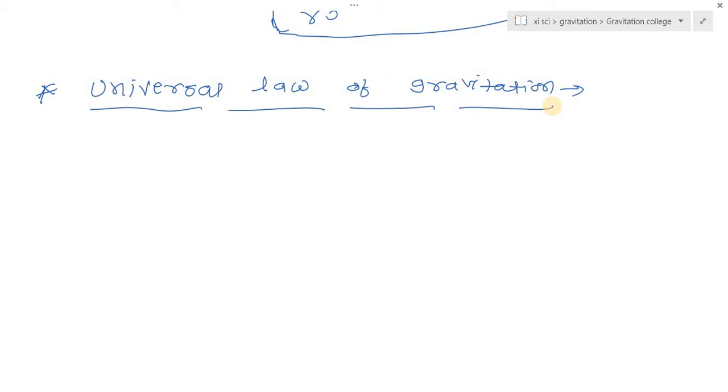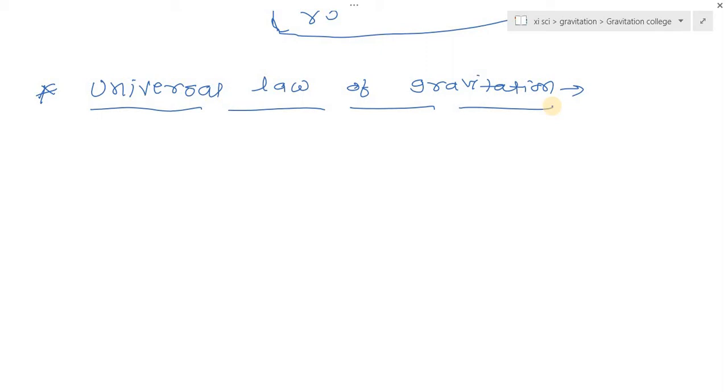Newton stated the universal law of gravitation, which led to the explanation of terrestrial gravitation. Terrestrial means related to the earth. This universal law also explains Kepler's laws, providing the reason behind the observed motion of planets around the sun.